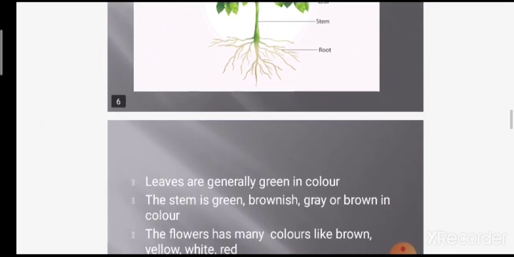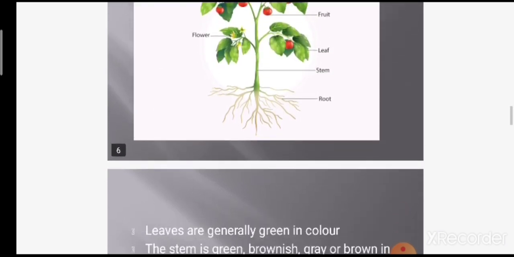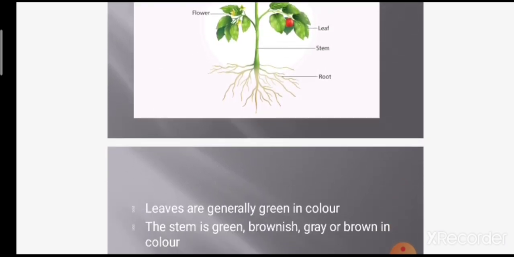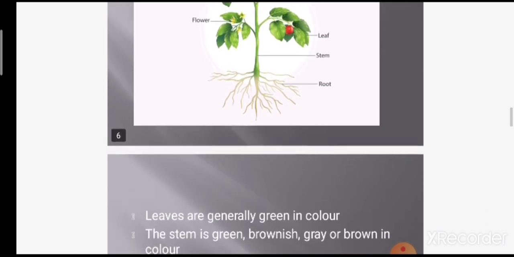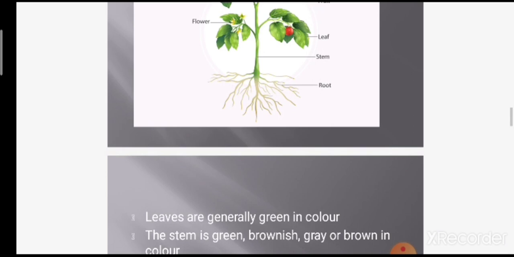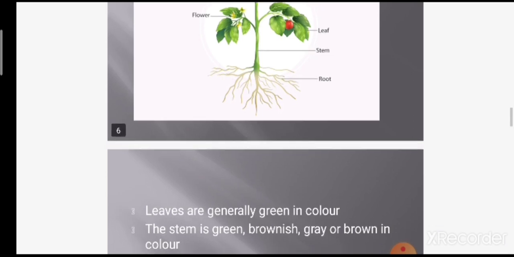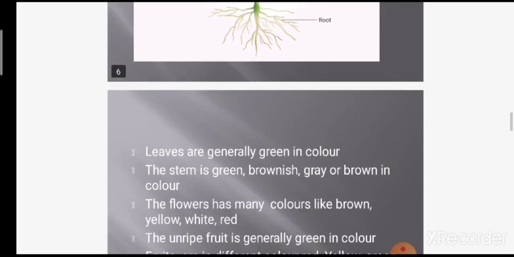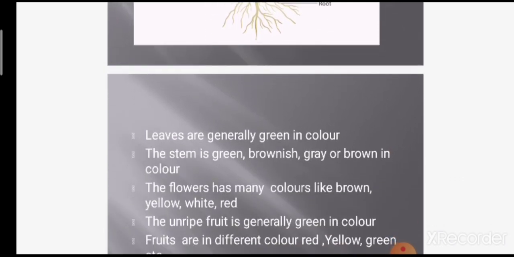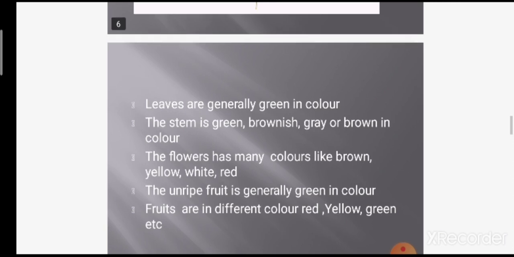Now leaves, see, these are leaves. They are generally green in color. The stem is also green, sometimes brown in color. Trees have a brown stem, brownish or gray. Then flowers have many colors like brown, yellow, white, red, etc. The unripe fruit is generally green in color.